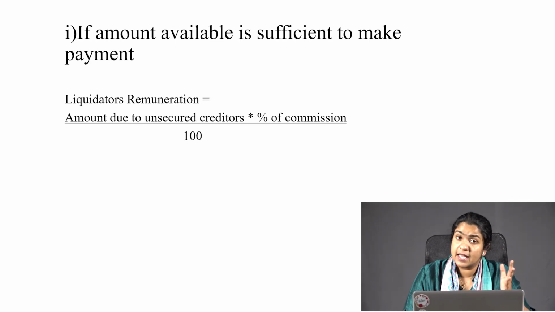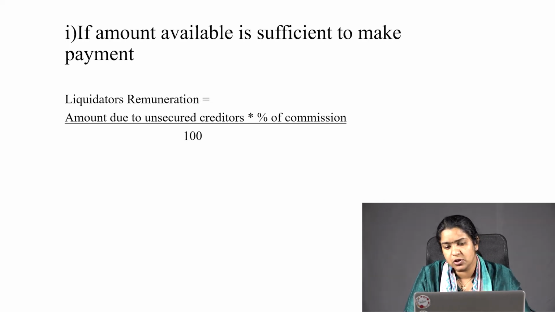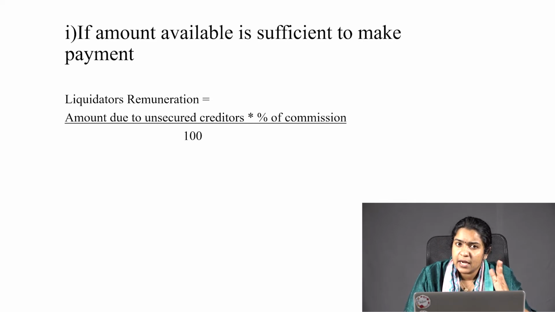So, in the first case, where there is sufficient cash to be paid to the liquidator or unsecured creditors, the formula by which you will get the liquidator's remuneration is amount due to unsecured creditors into percentage of commission divided by 100. Because you have sufficient cash to make payment, you can take the full amount, that is the whole amount which is due to unsecured creditors, into percentage of commission, whatever percentage they are mentioning, the whole divided by 100.